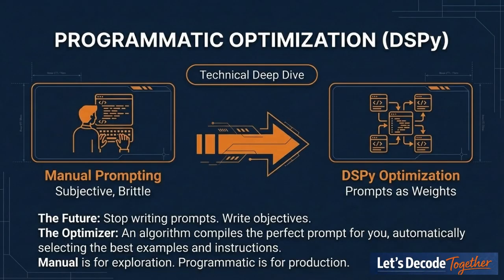And this really represents a fundamental shift in how we think about this. On the left, you've got traditional prompting, which, let's be honest, involves a lot of manual guesswork and trial and error. But on the right, you have new frameworks like DSPy from Stanford. Here, you don't even write the prompt. You define the goal and a metric for success, and an optimizer algorithm automatically generates and refines the best possible instructions to achieve that goal. Just let that sink in for a second. The human is no longer the writer. The human is the architect of the system that writes. Prompts are no longer just text. They're optimized parameters, just like code.